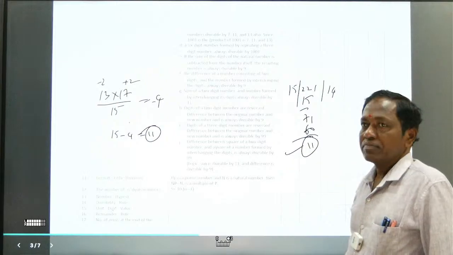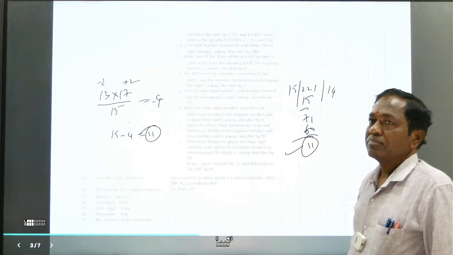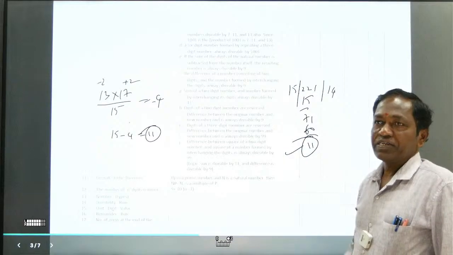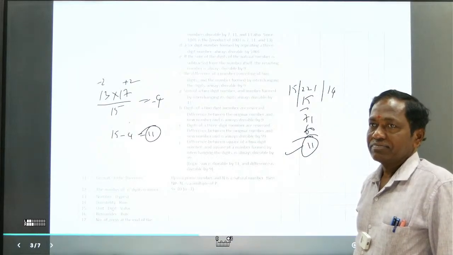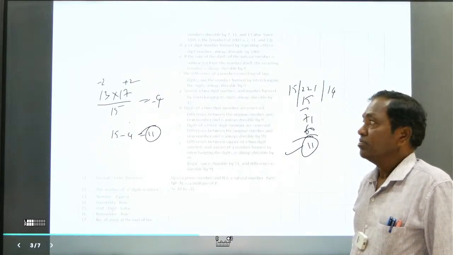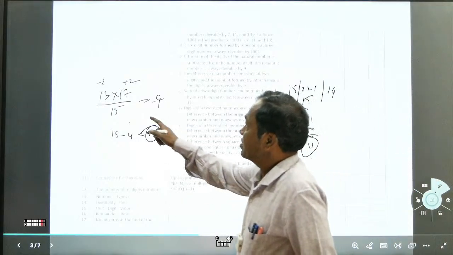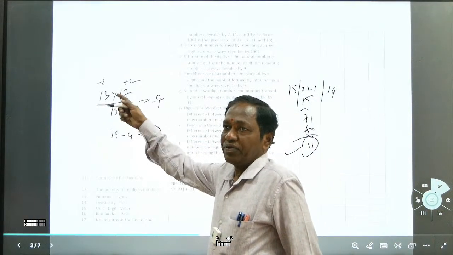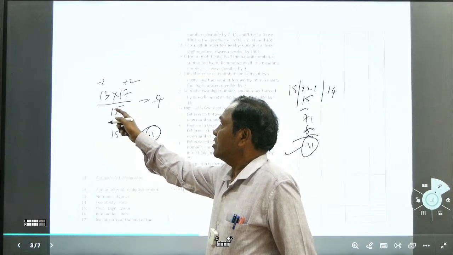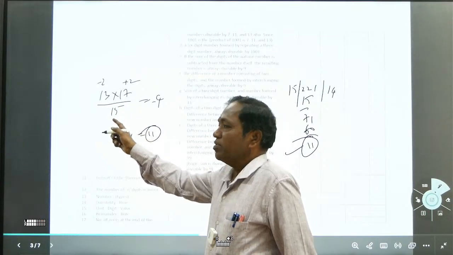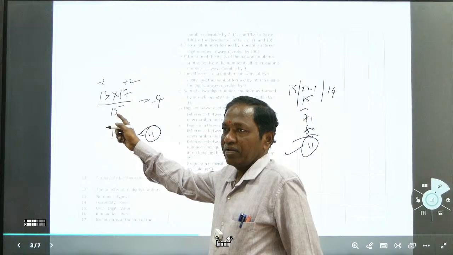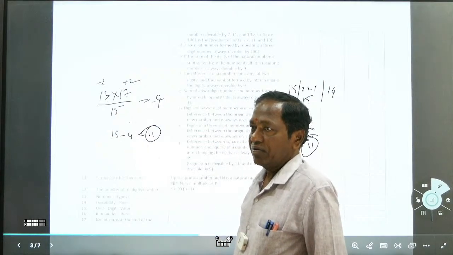So irrespective of the sign, we have to just add what? Only multiplication. So you are multiplying the remainder or adding the remainder, sir? No, you can do either way. If the number is 13 into 11, 13 into 17 into 12 into 18 into 12.